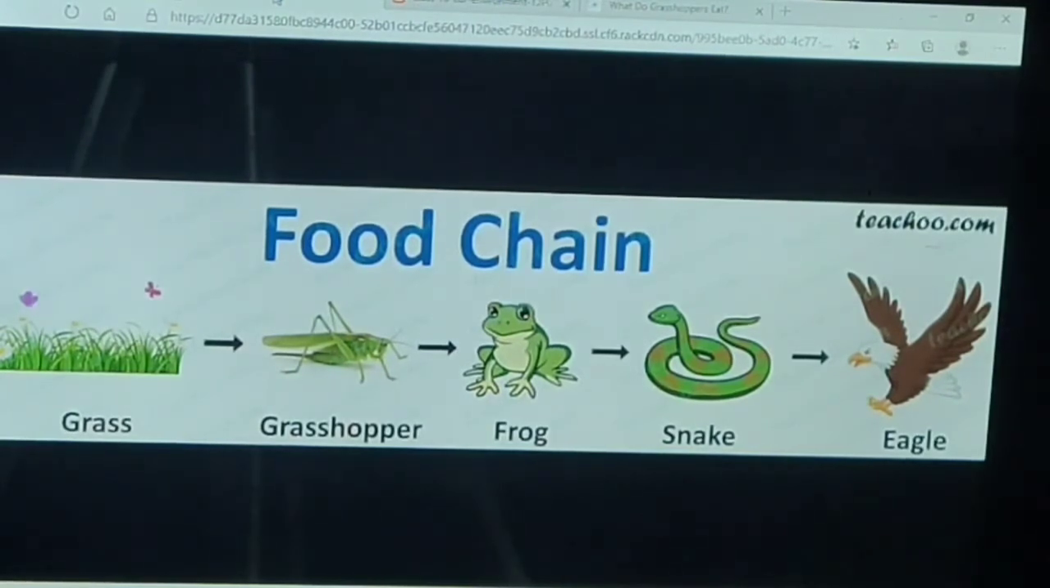So what happens in it? The autotrophs capture the energy present in the sunlight and convert it into chemical energy. This energy supports all the activities of the living world. From autotrophs, the energy goes to the heterotrophs and decomposers.